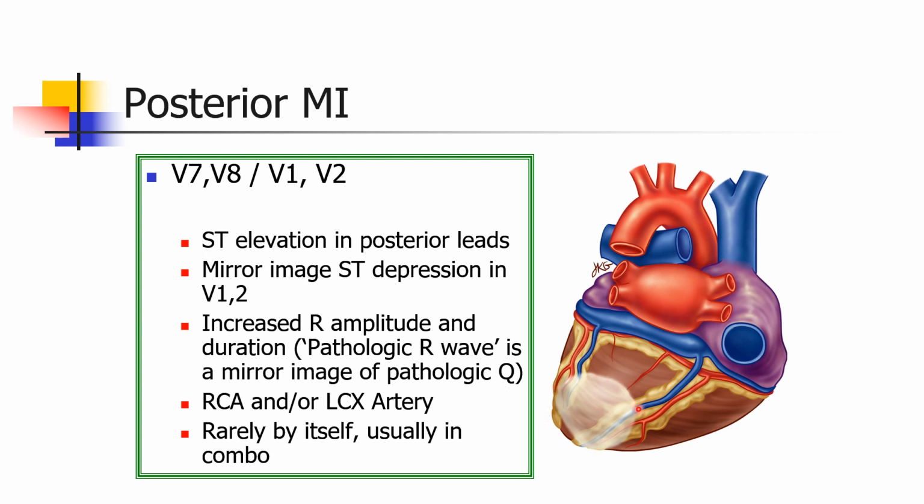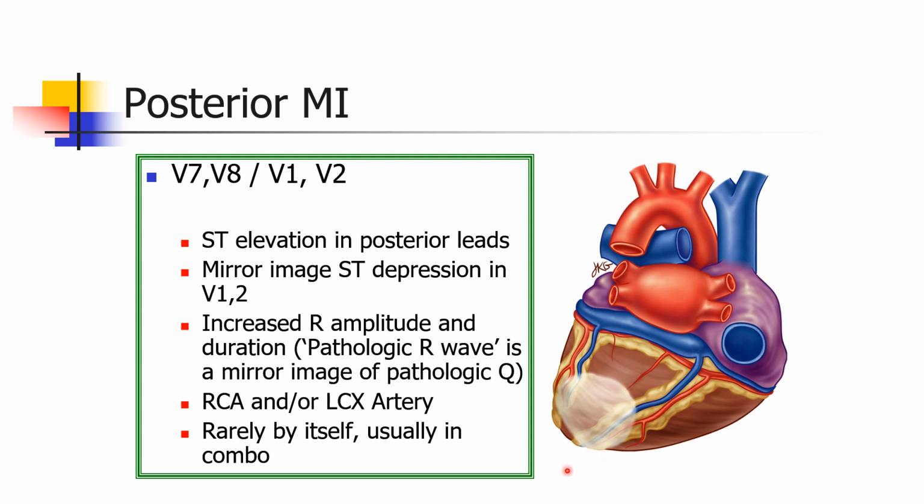Had we taken an ECG from behind, we would have seen a Q wave. That Q wave is seen as an R wave in V1, and hence V1, V2 tells us the involvement of the posterior wall. Again, this area can be involved either because of the right coronary artery or because of the left circumflex artery.